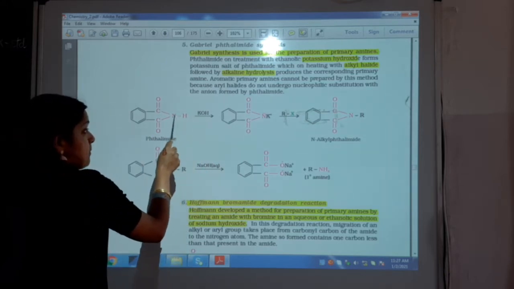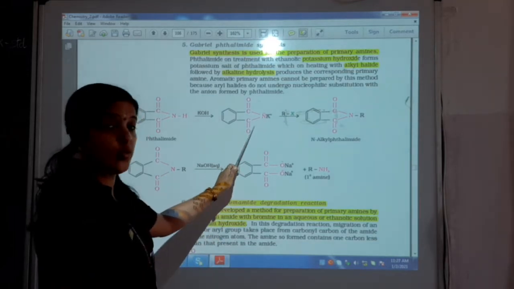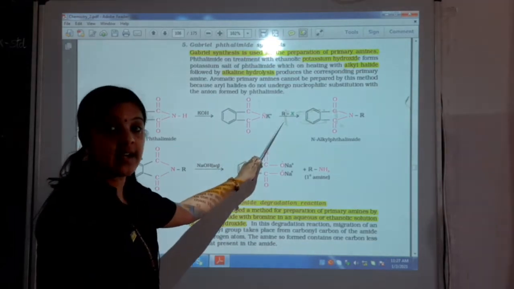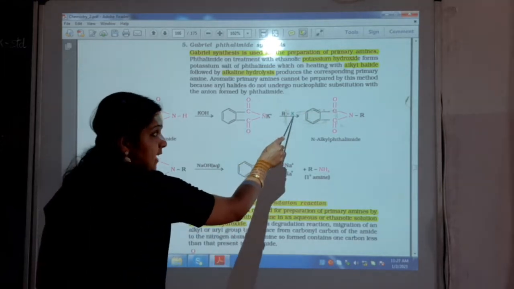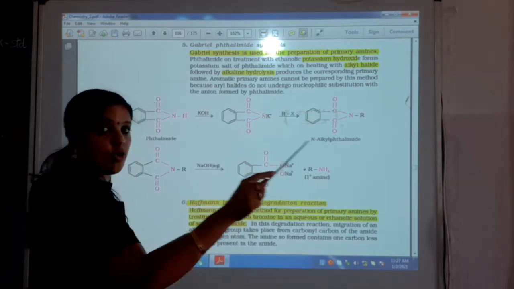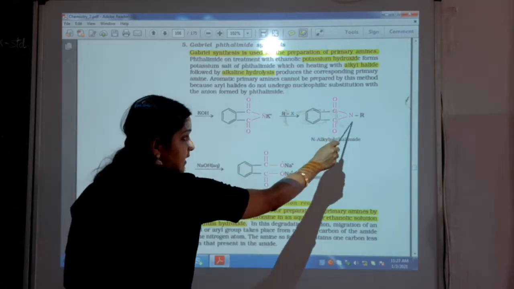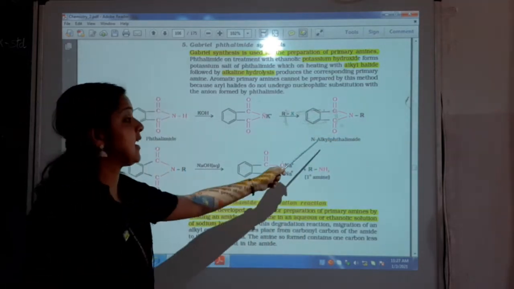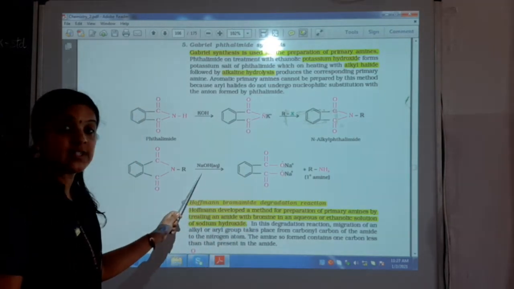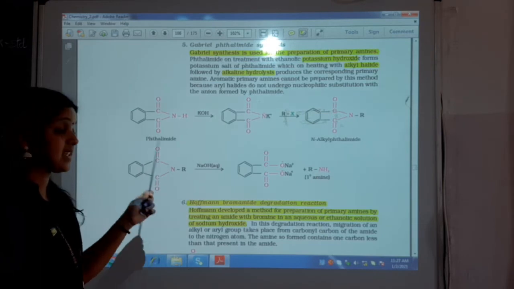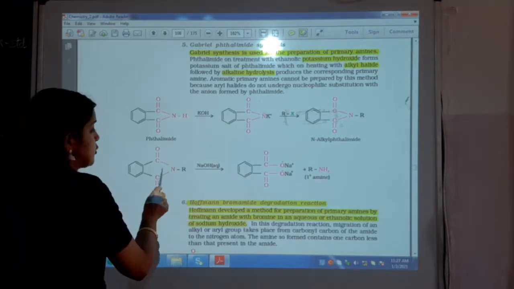Potassium comes and attacks nitrogen, and you get N minus K plus, which on treatment with RX, that is an alkyl halide, K combines with the halogen and comes out as potassium chloride or potassium bromide. R comes and attacks my nitrogen, so you get alkyl phthalimide. Now this alkyl phthalimide, on treatment with sodium hydroxide or any aqueous base solution, you get this bond breaking. So you get